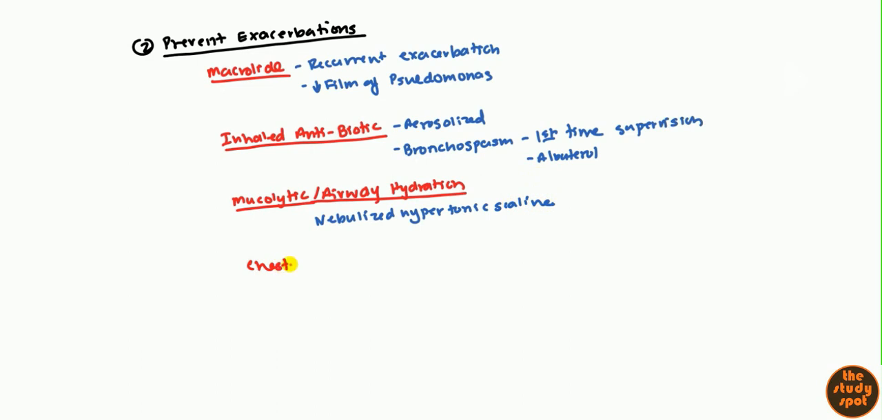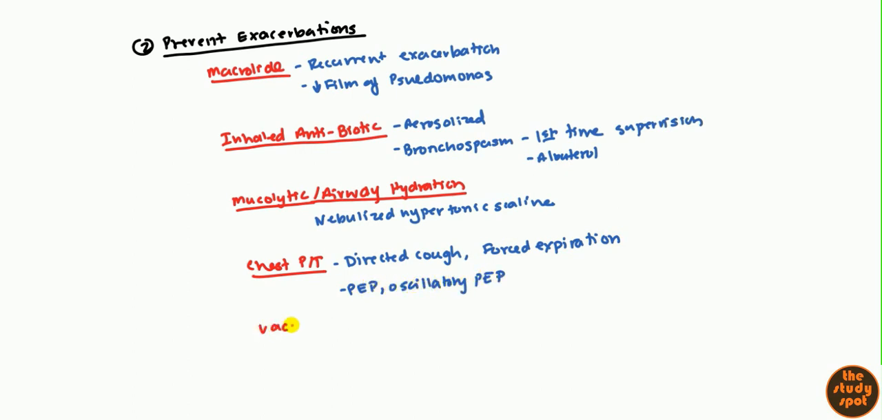You could do some chest physiotherapy. This can be something like a directed cough or forced expiration, which again keeps the airway clean, or it can be the PEP, the positive expiratory pressure device, and the oscillatory PEP as well. So these are some devices that are used. And finally, you do want to make sure that they're vaccinated, such as with a pneumococcal vaccine, and that can help prevent recurrence of infections. So this is how you prevent an exacerbation.